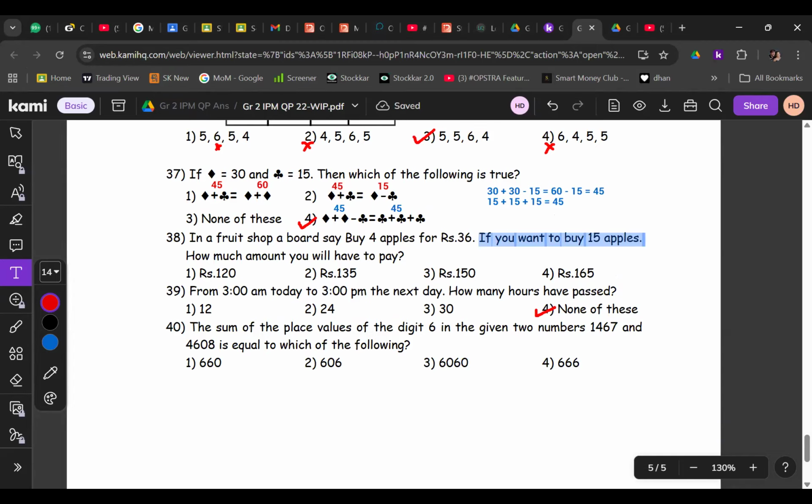That is what I'm asking. Anything else you can find out of this? In a fruit shop. 4 apples, if we buy 4 apples, we have to give 36 rupees. Correct. So do you think every time we will buy 4 apples? I may buy 5 also. Ganishka may buy 2. We will buy 7. Correct? So we need to say how much one apple is. Very good. Correct? Common sense lagaya?